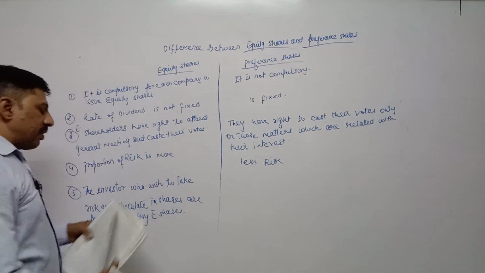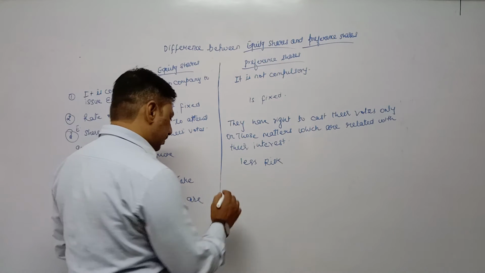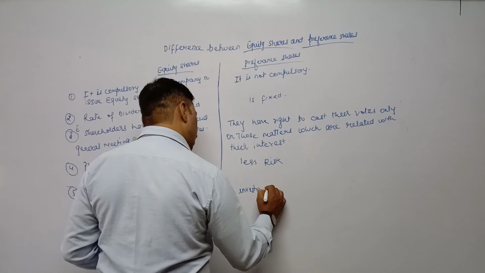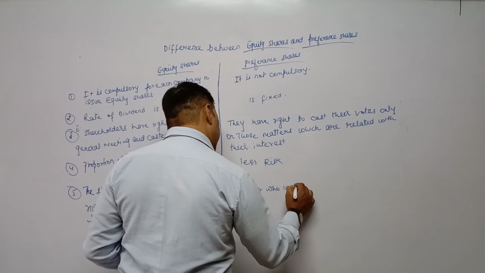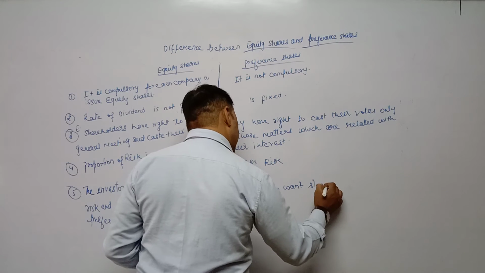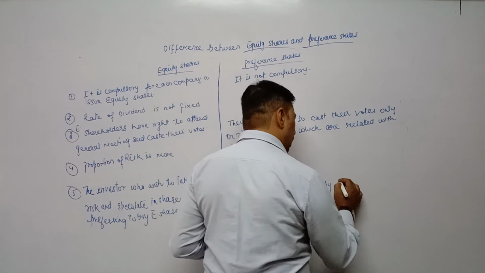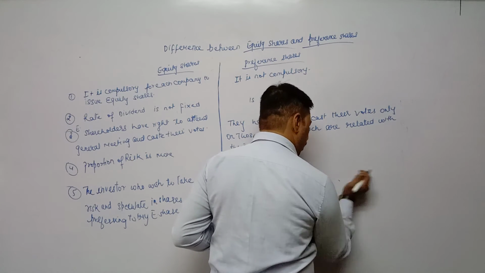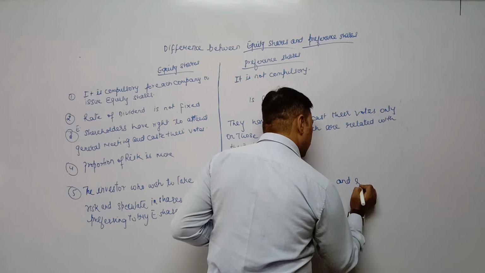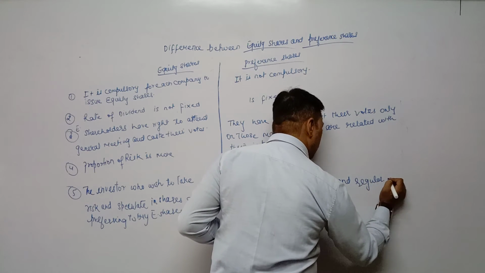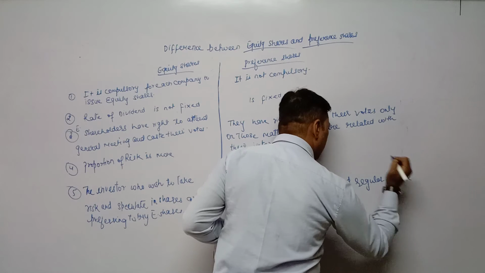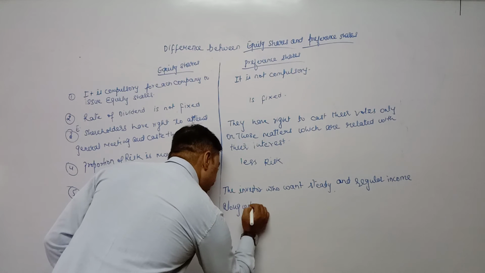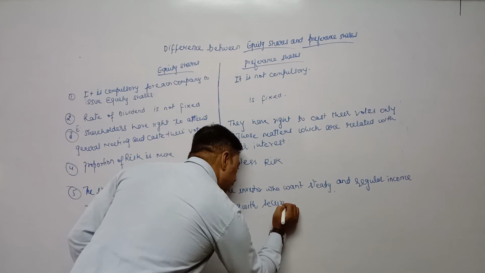And about preference share we have already done. The investors who want steady, regular income along with security of capital.